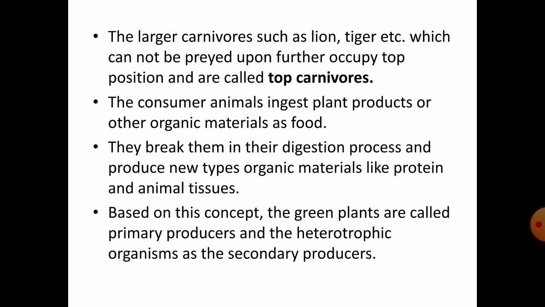They break them down in their digestion process and produce new types of organic materials like protein and animal tissues. Based on this concept, the green plants are called primary producers and the heterotrophic organisms the secondary producers.